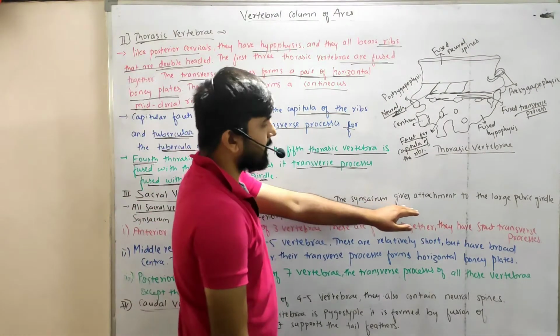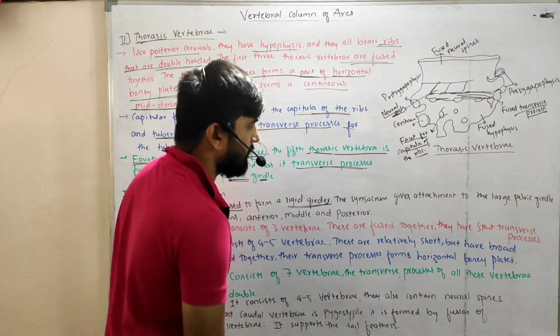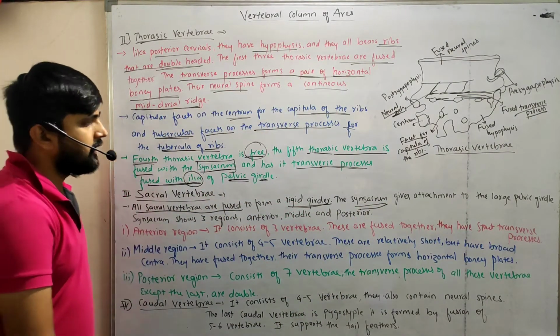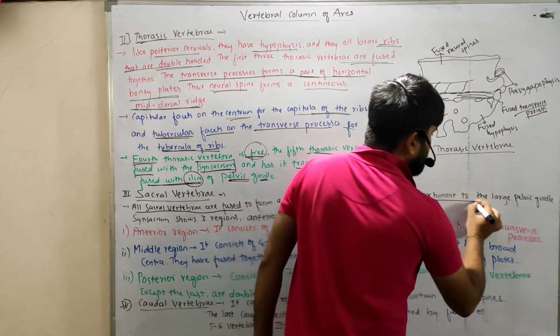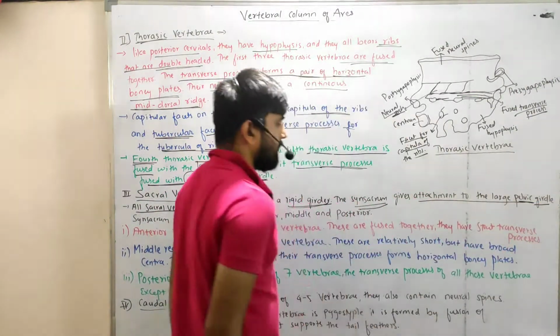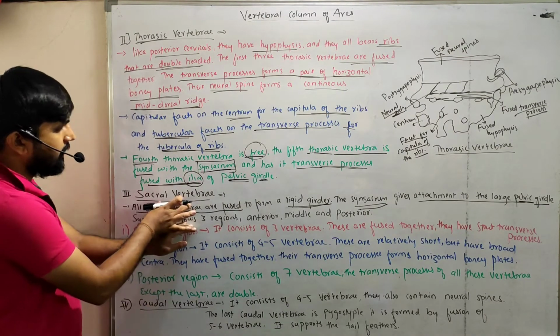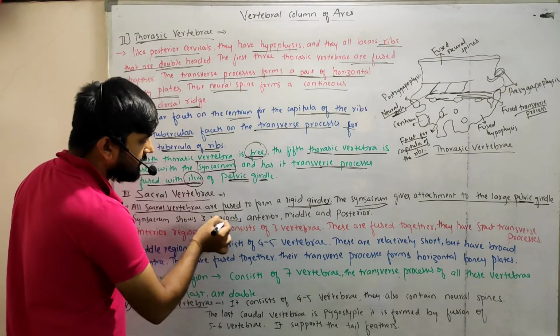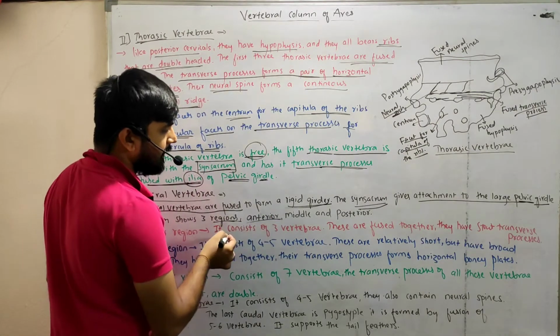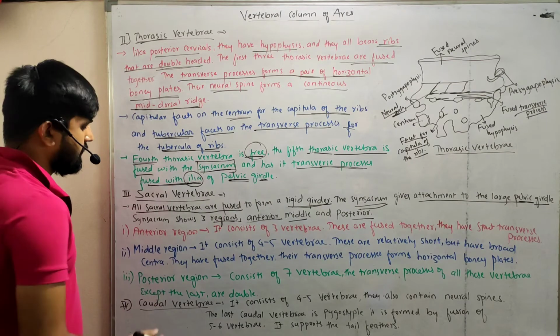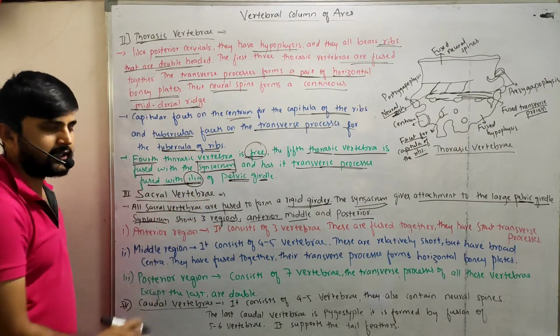The synsacrum gives attachment to the large pelvic girdle. And the synsacrum of this vertebral column will show mainly three regions: one is anterior, middle and posterior. These are the three regions shown by the synsacrum of the sacral vertebrae.